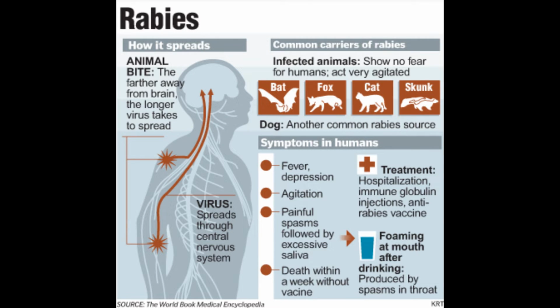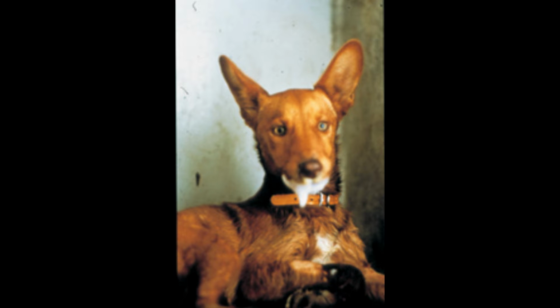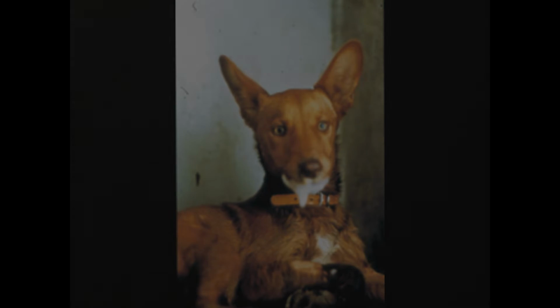There are two types of rabies, dumb rabies and fierce rabies. The symptoms of dumb rabies include paralysis, depression, and loss of fear. Symptoms for fierce rabies include aggression, attacking, and self-mutilation. The symptoms for humans, which occur from 30 days, include fever, sore throat, fatigue, muscle aches, and irritability. As the disease rages on, the symptoms get worse. These are high fever, agitation, seizures, hallucinations, hydrophobia, irregular breathing, and coma. After this, usually comes death.